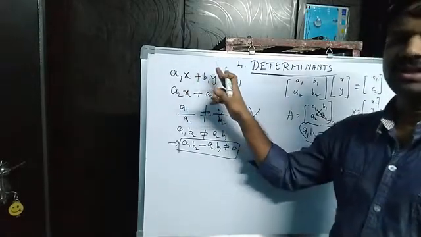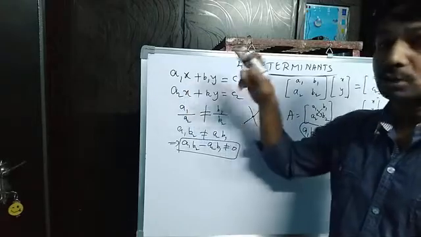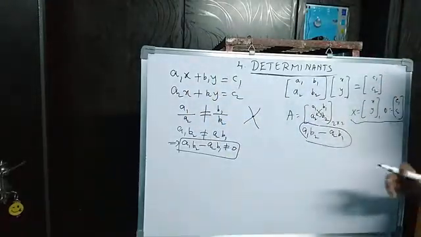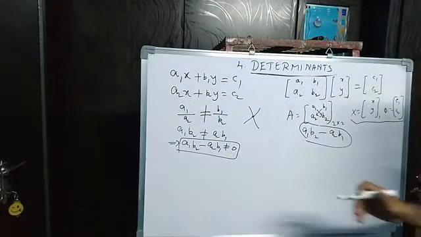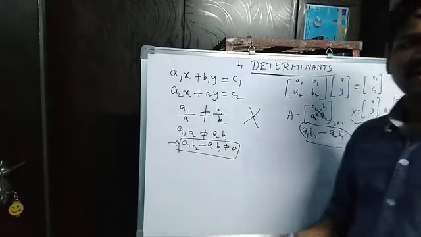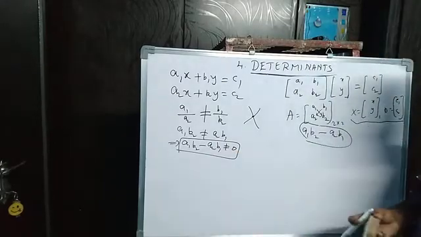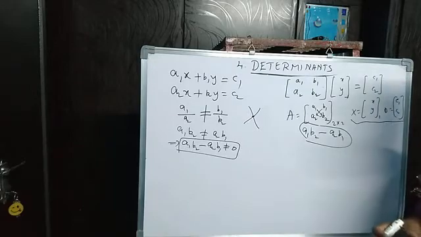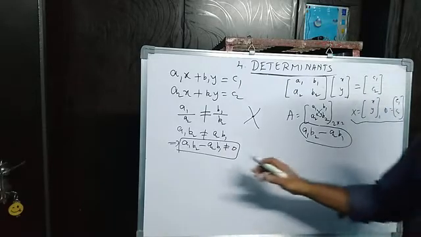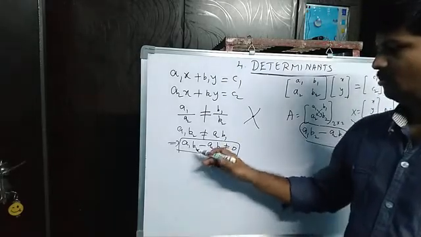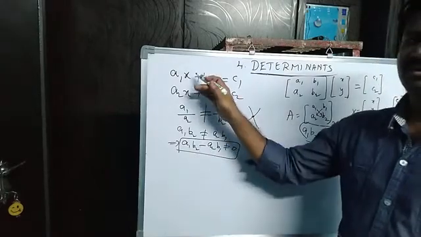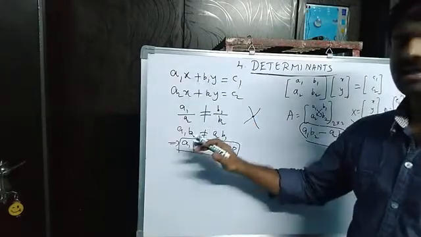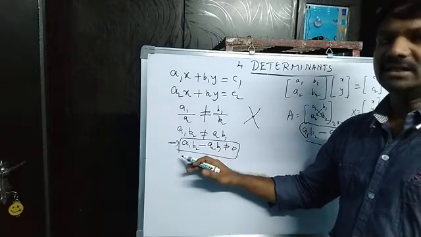Uniqueness means a unique solution is there. That is the uniqueness of this system of equations associated with this matrix A. Then that number is called the determinant of the matrix. So this number you brought from the uniqueness of the system of equations. This number only we are saying is the determinant of the matrix A.